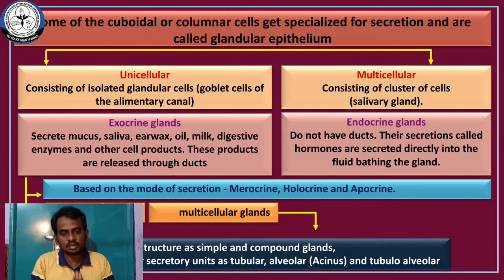Okay, students, that's all. Today's class is over, and in the next class we will discuss the other functions of this simple epithelium. Some cuboidal and some columnar cells are specialized for secretion, and these cells are called glandular epithelium. Next class we will discuss glandular epithelium.